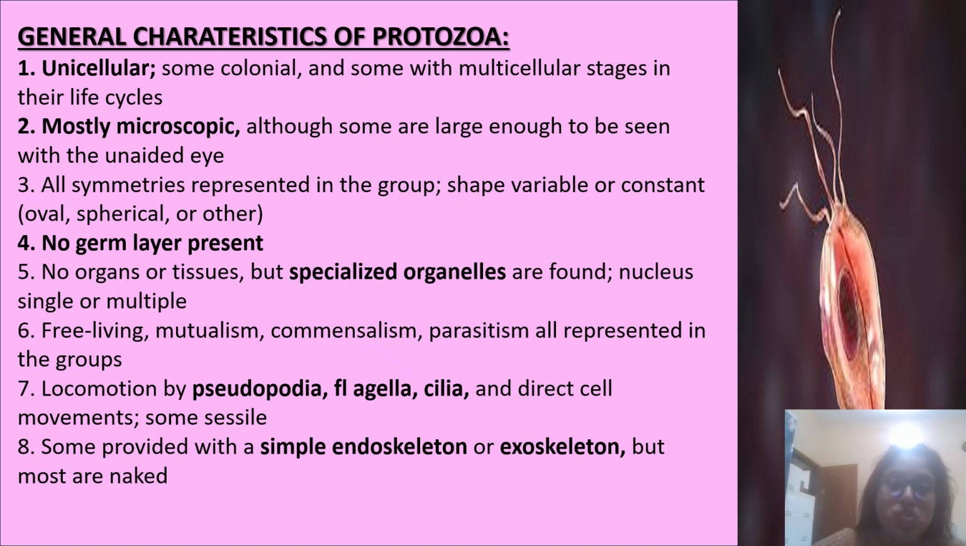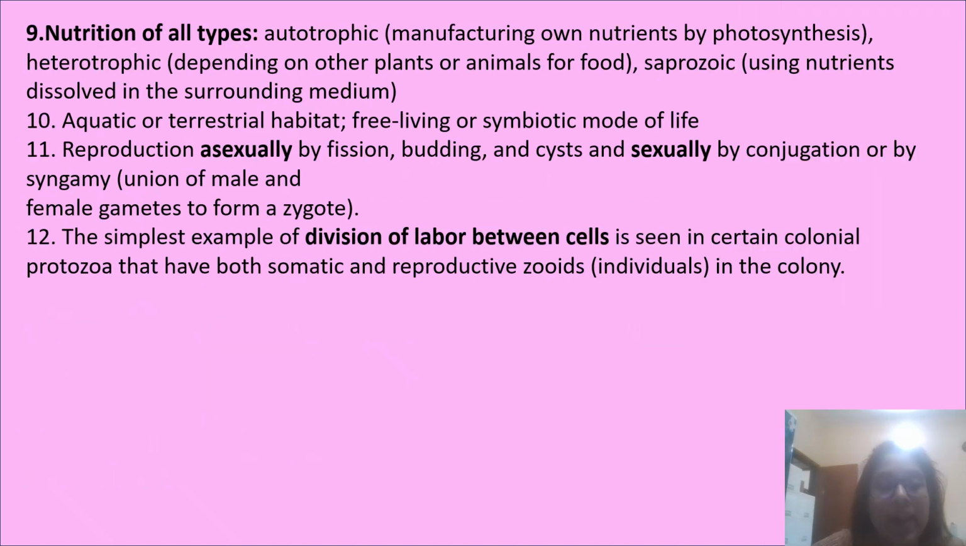Next, they are free living, or show mutualism, commensalism, or parasitism, all represented in the groups. Next, locomotion by pseudopodia, flagella, cilia, and directed cell movement; some are sessile. Next, some are provided with a simple endoskeleton or exoskeleton, but most are naked. Next, nutrition of all types: autotrophic, manufacturing own nutrients by photosynthesis; heterotrophic, depending on other plants or animals for food; and saprozoic, using nutrients dissolved in the surrounding medium. Next, aquatic or terrestrial habitat, that is, free living or symbiotic mode of life.